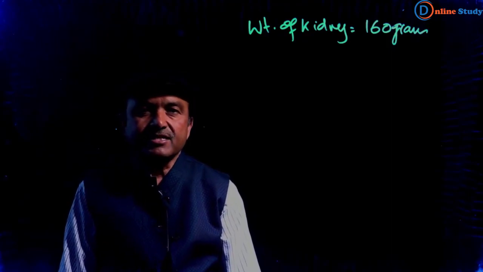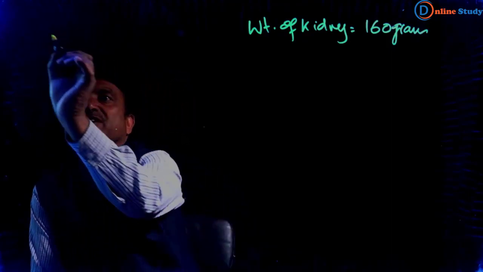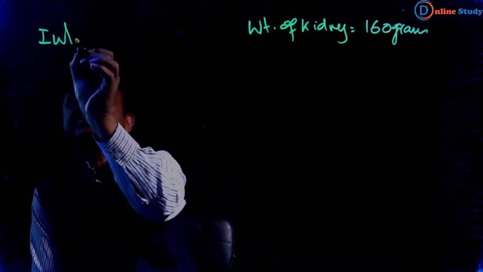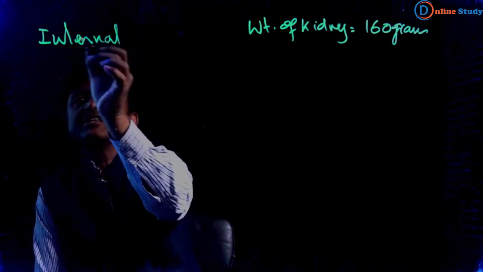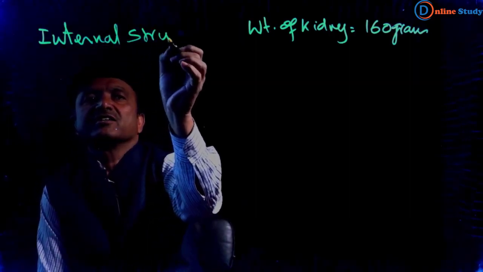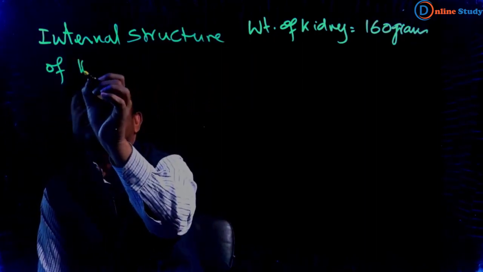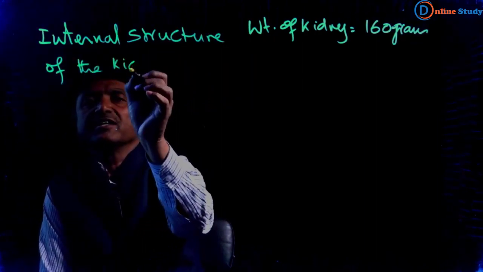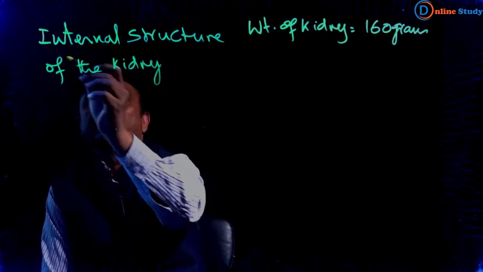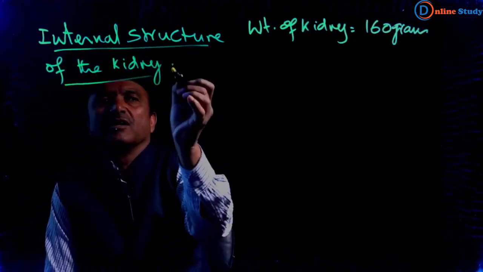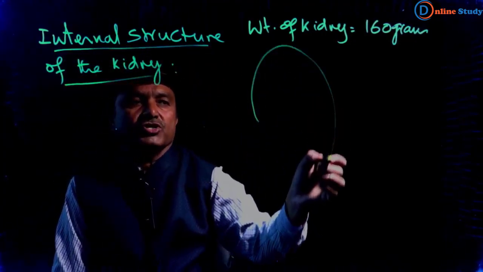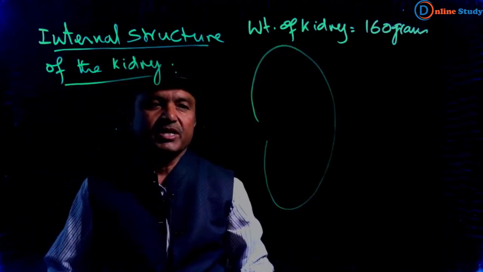Now let us discuss the internal structure of the kidney. This is the bean-shaped kidney.